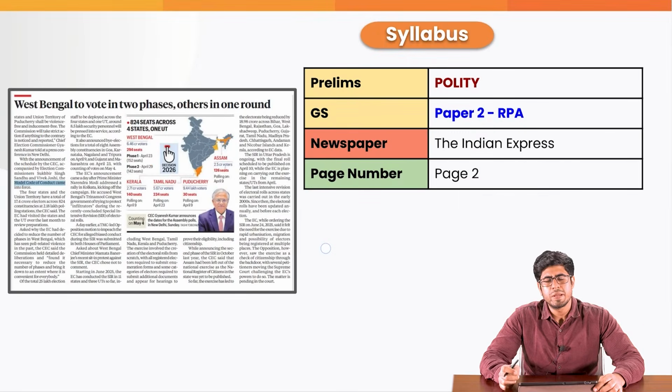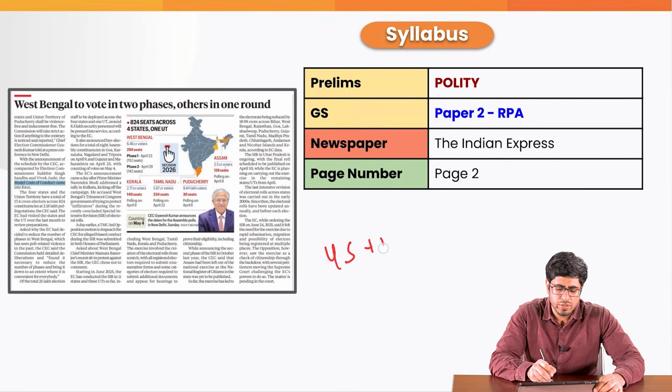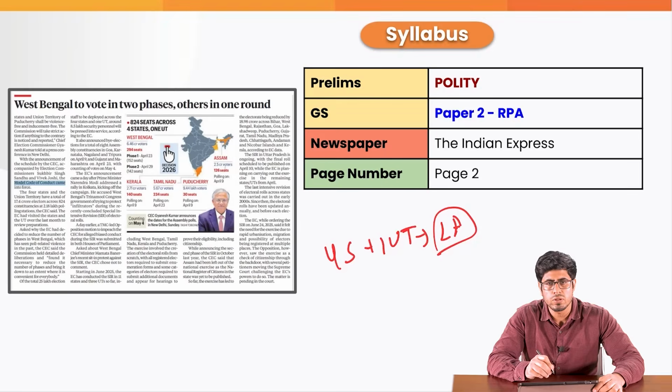So moving to the next topic, we saw yesterday election schedules have been announced for 4 states as well as 1 union territory, which are supposed to hold elections to the state legislative assemblies. States including Assam, West Bengal, Kerala, Tamil Nadu, as well as Puducherry are going to witness elections right now.